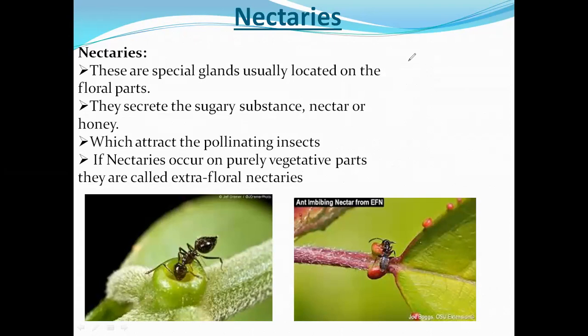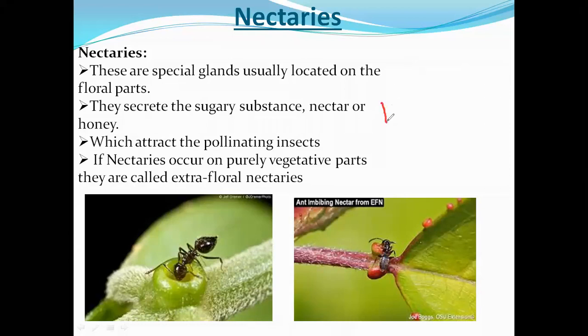Based on their position, that is, where they are found, if they are found on the floral parts, they are called floral nectaries. If they are present on vegetative parts other than the flower, they are called extrafloral nectaries.